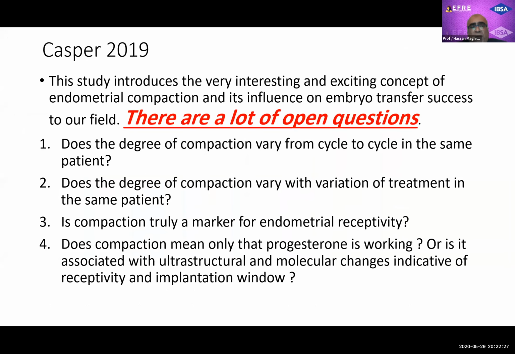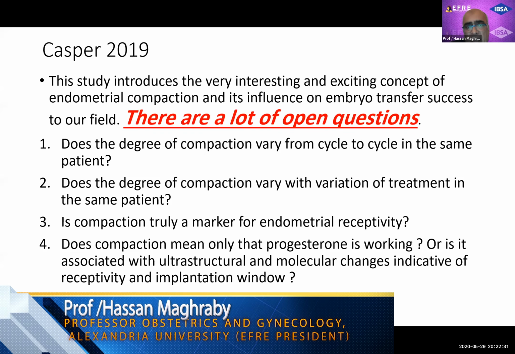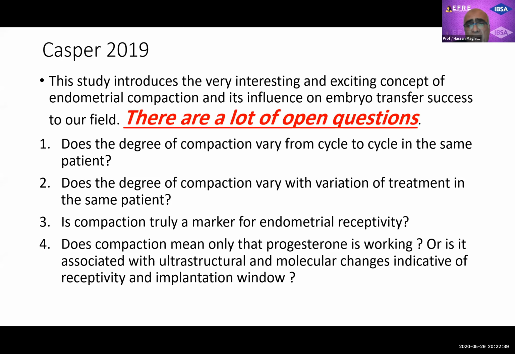So the study of compaction, and this was the idea of this journal club, is a very interesting and exciting concept, and endometrial compaction and its influence on embryo transfer is really interesting. But there are a lot of open questions. Does the degree of compaction vary from cycle to cycle? Does the degree of compaction vary with variation of the treatment in the same patient?